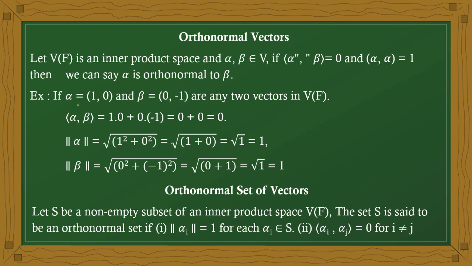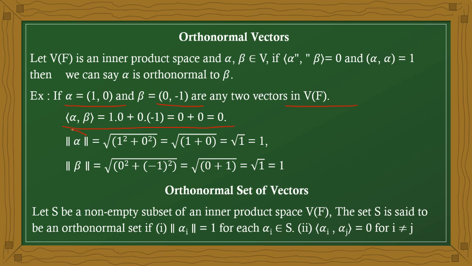Okay, now I am taking one example here. Alpha equal to (1, 0), beta equal to (0, -1) are any two vectors of V(F). Now the inner product value is definitely 0: 1 into 0 is 0, and 0 into -1 is also 0. That means alpha and beta are orthogonal.